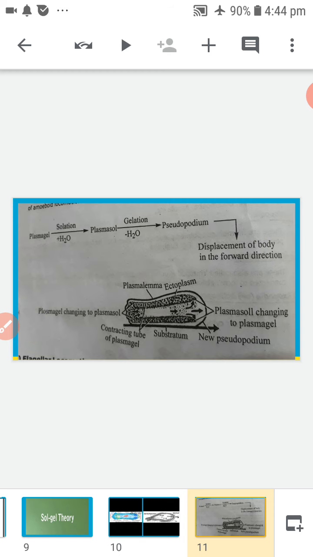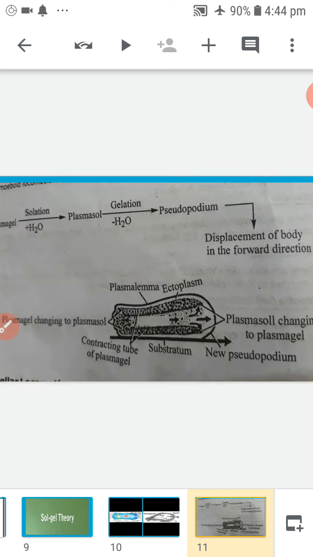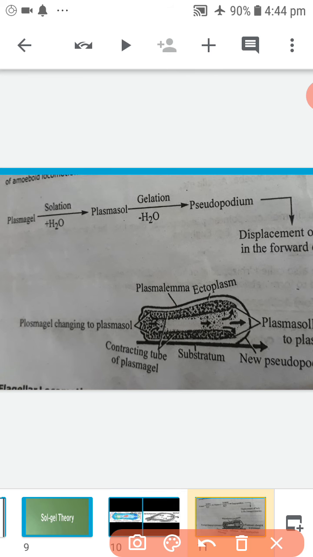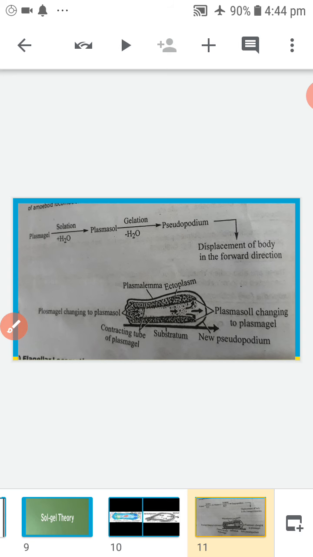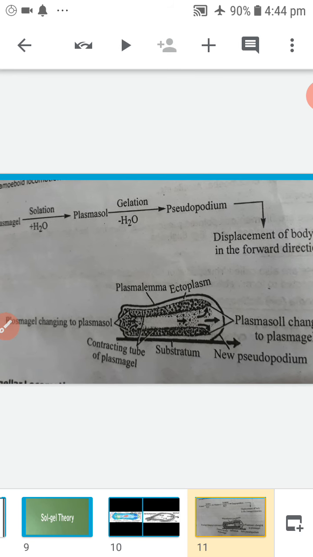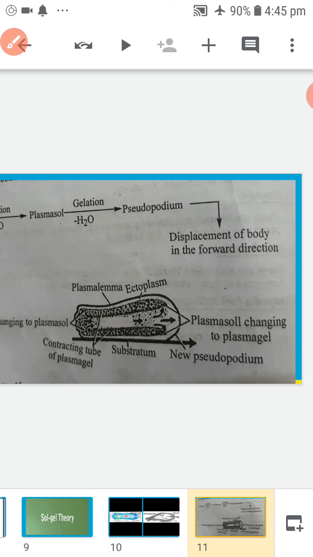Attachment of the body of amoeba to the substratum. At the anterior end, the plasma sol is converted into plasma gel. It is called gelation.